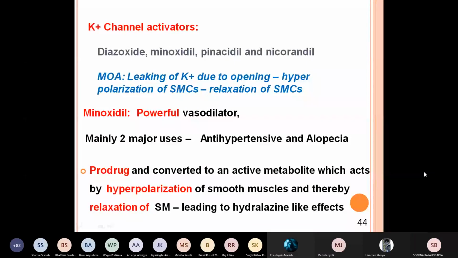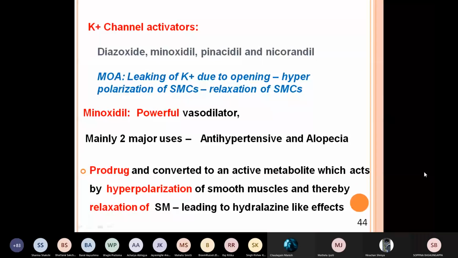Next is potassium channel activators. They are also called potassium channel openers. Examples: diazoxide, minoxidil, pinacidil, nicorandil. What is the mechanism of action? There is opening of the potassium channels.